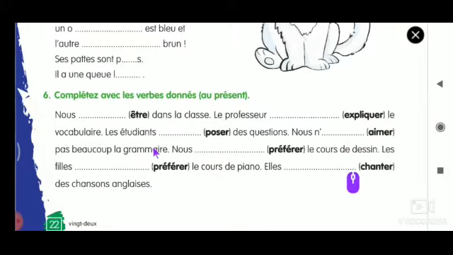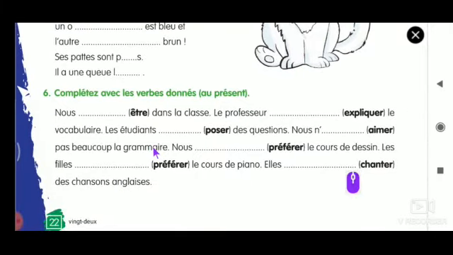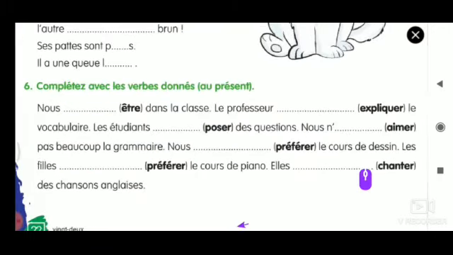Now we'll get into exercise number 6. I will read the title. Compléter avec les verbes donnés au présent. So that means complete the sentences with the verbs given in the present tense.